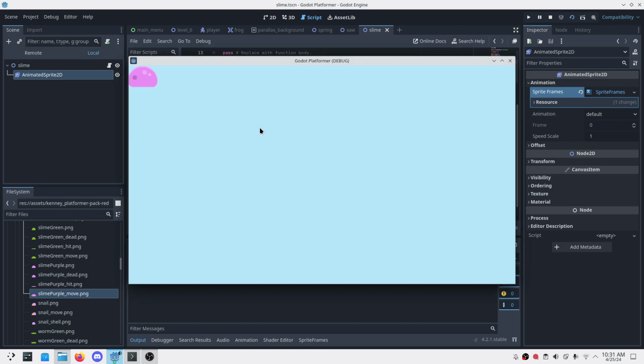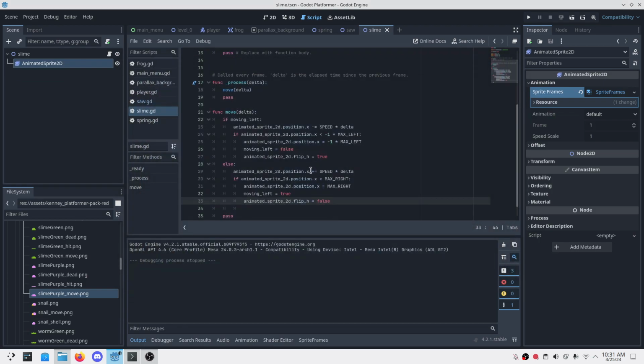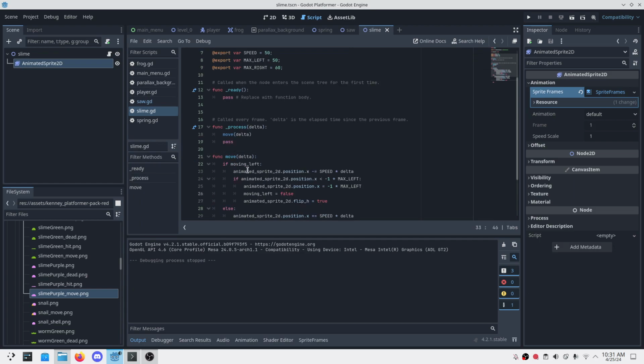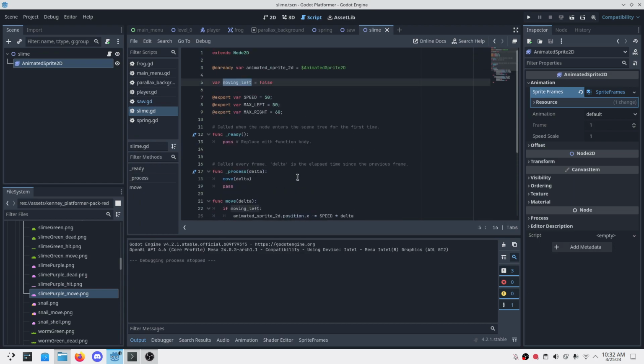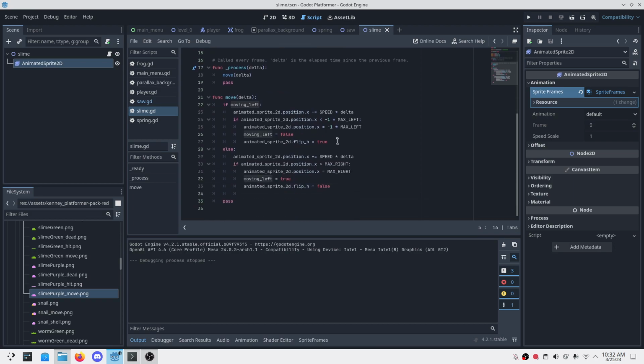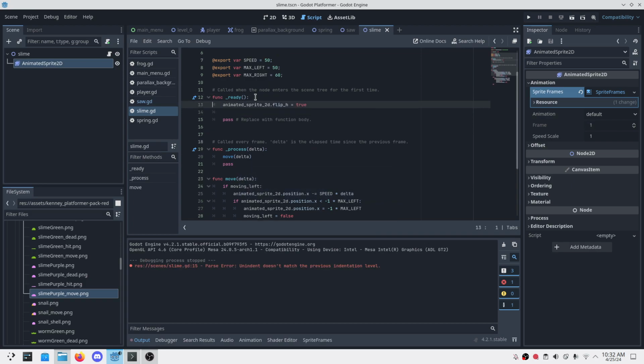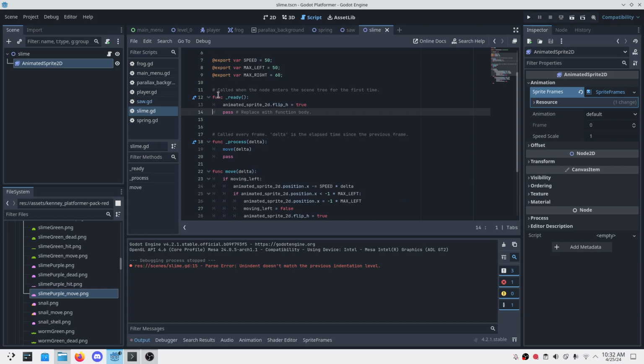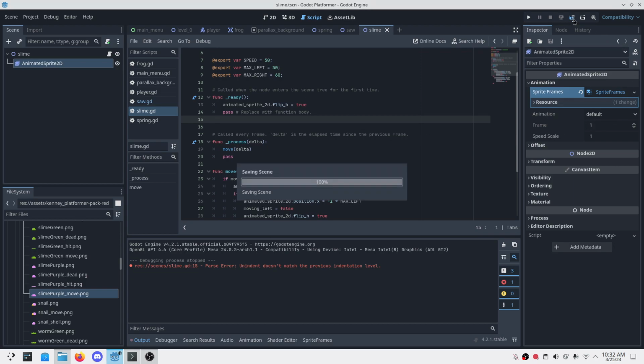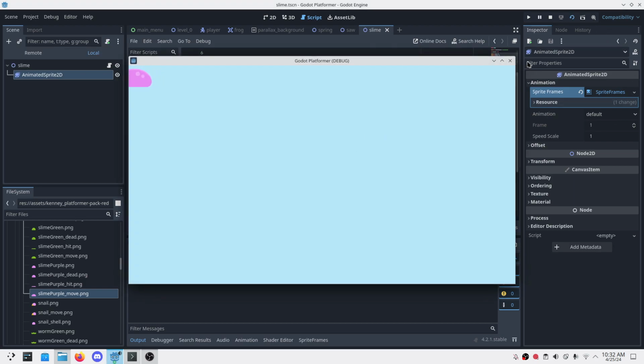It will probably work. Yeah, it's facing this side. For the initial case, since we'll be moving right initially, we'll have to rotate it right. So just for the initial case, in ready. The ready function will be called initially for the first time when this scene loads, just once. If we check again, it looks good.